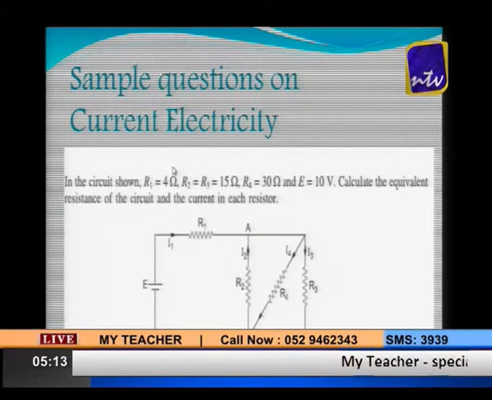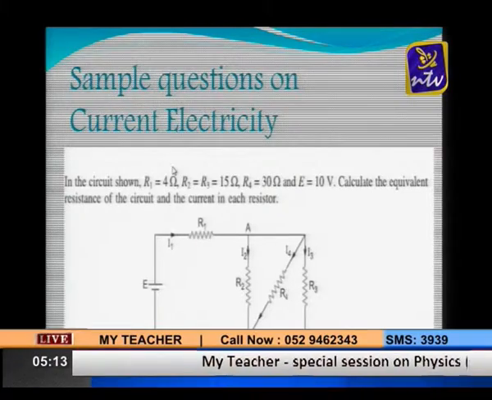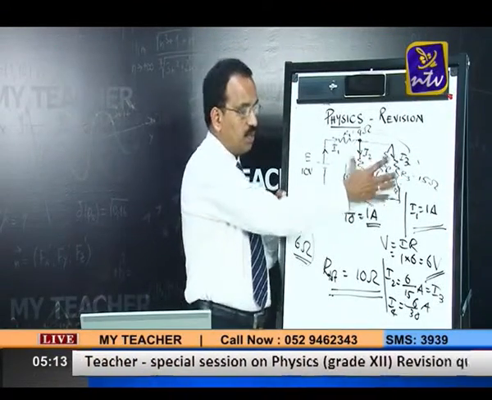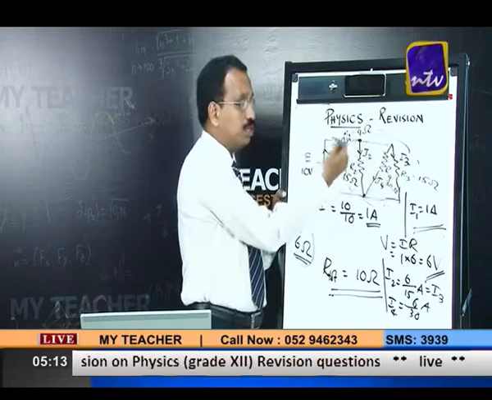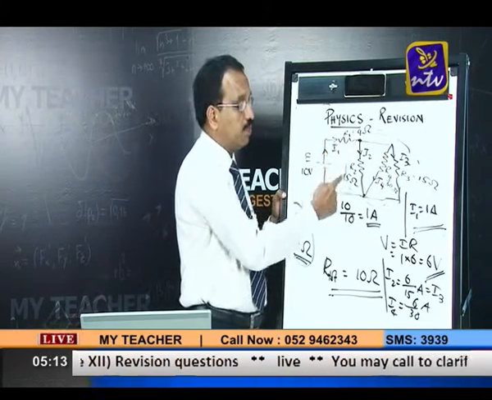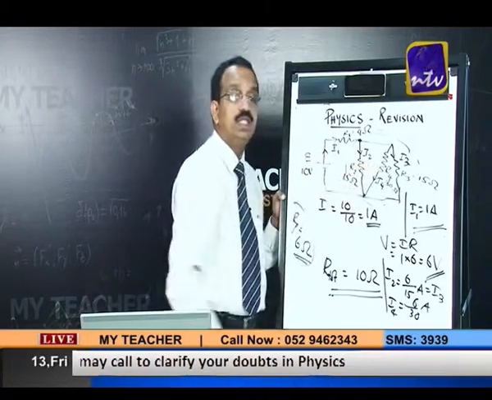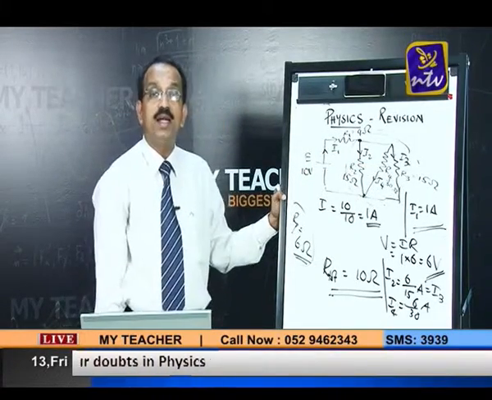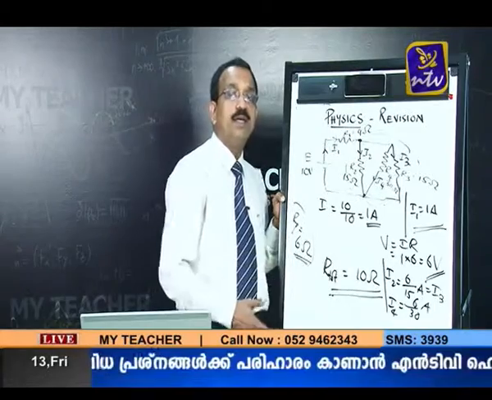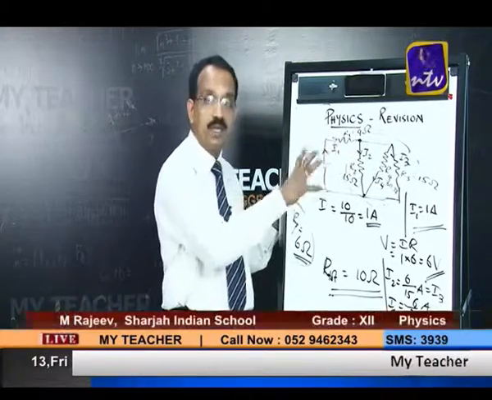Again you see the board. We found out the total resistance here. We found out the total resistance of the parallel combination in series with this. Then you found out the total current, that is the current through this, then current through each resistor which is connected, which all are connected in parallel. So PD we found out, and PD is considered to be the same.